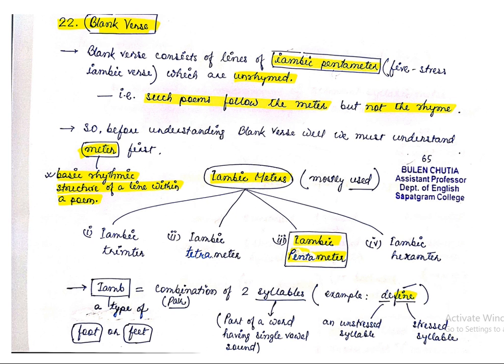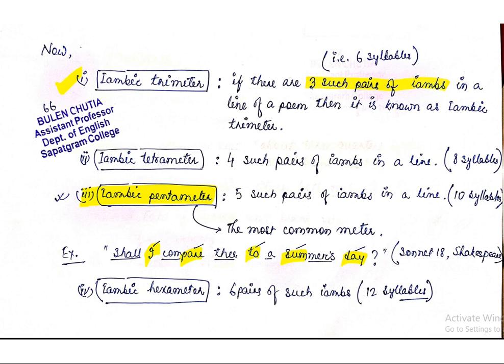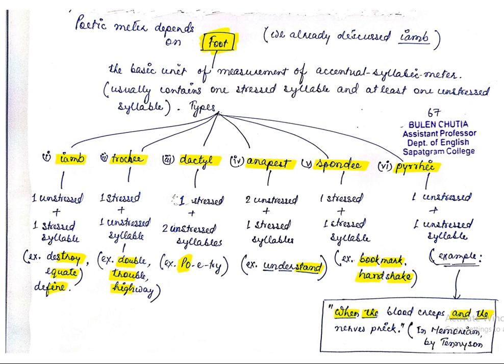So I think you are quite clear about what iambic meters are, what Iambic Pentameter actually is, and what an iamb is. Okay, so now we will move towards foot. What I have already told you is that we will discuss foot as well. In plural form it is feet. It is the thing that creates the poetic formation. Poetic meter depends on foot actually.